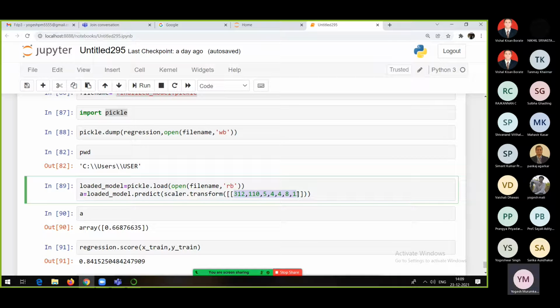Now, here we are entering all these values. I hope you remember GRE score, TOEFL score, university rating, statement of purpose, letter of recommendation, then CGPA, and whether research was done or not. All these are input features. From these input features, our model is expected to predict the chance of the person getting admission to a foreign university for masters.